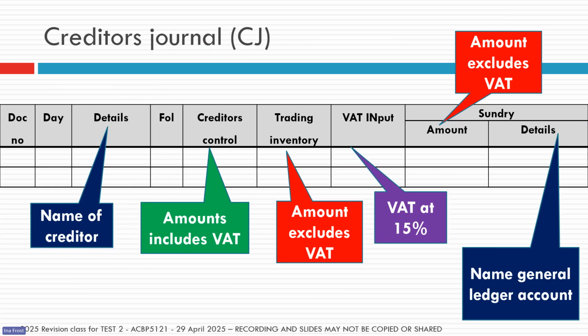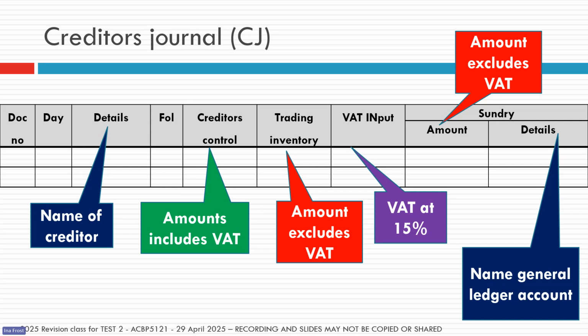So our creditors journal, of course, is where we record all credit purchases. So anything that the business buys on credit, whether it's inventory, stationery, equipment, it doesn't matter. Any credit purchases will be recorded here. And again, because it's a journal, we're looking for detail. So you can see we're looking for names of creditors.